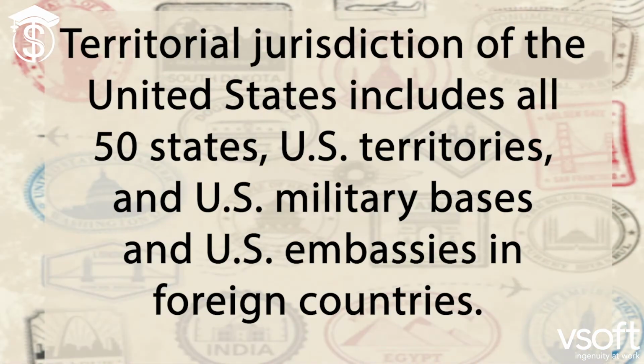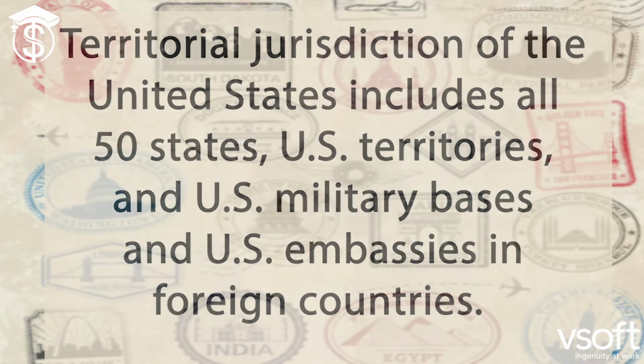Now, if the funding for the transaction is transmitted to or received from a financial agency located outside of the territorial jurisdiction of the US, well, wait a minute, you keep saying territorial jurisdiction of the US. Isn't it about time you told us what that means? You got it. The territorial jurisdiction of the United States includes all 50 states, US territories, and US military bases and US embassies in foreign countries. Anything else is outside of the jurisdiction of the US. Now back to it.